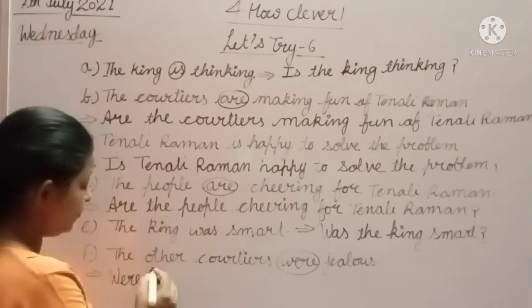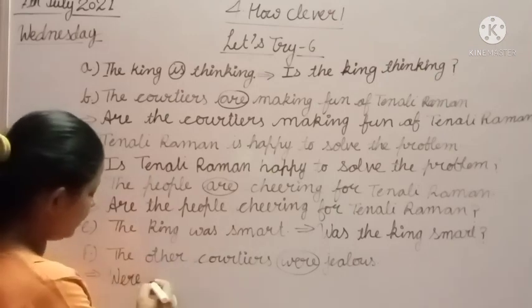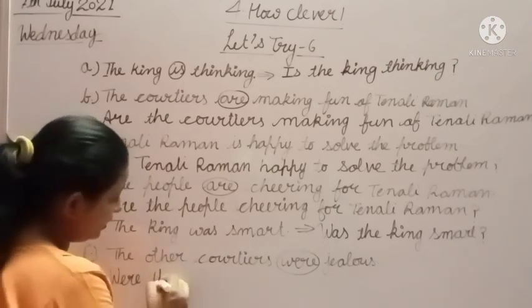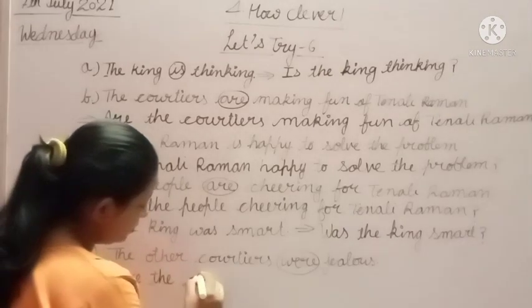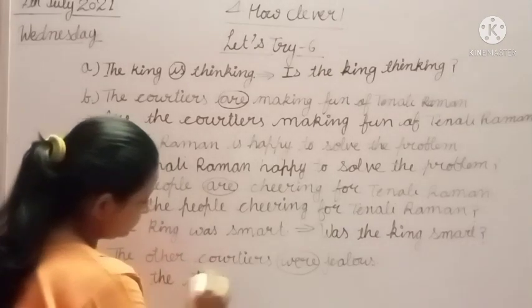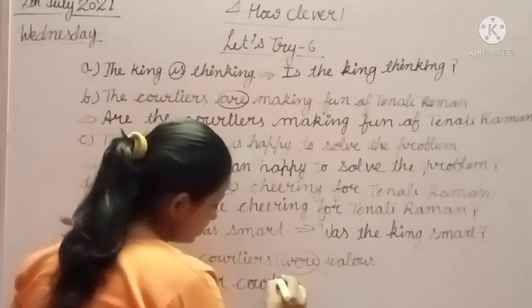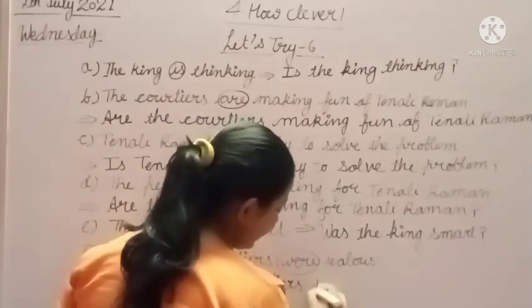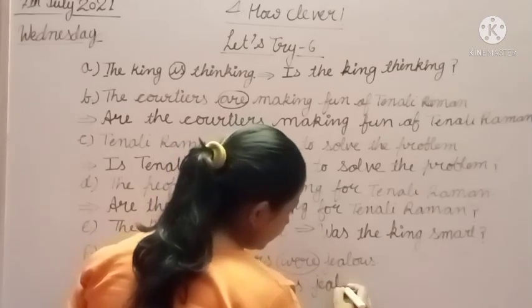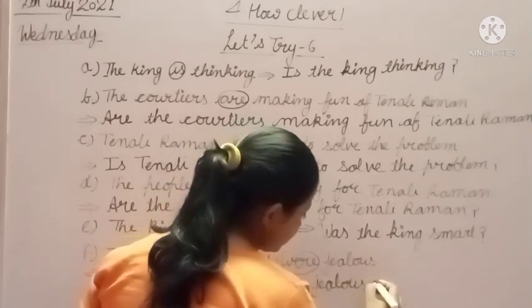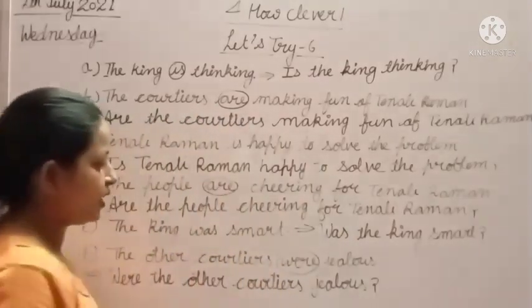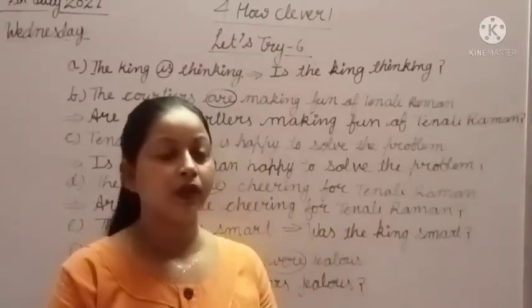The other courtiers. So we will put it second. Were the other courtiers jealous? Put a question mark at the end of this type of sentence.